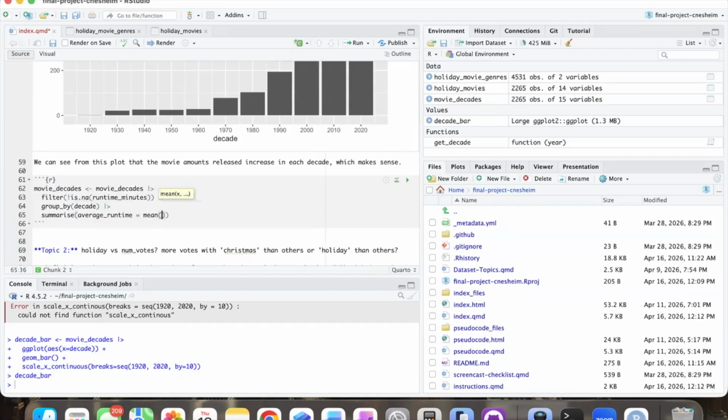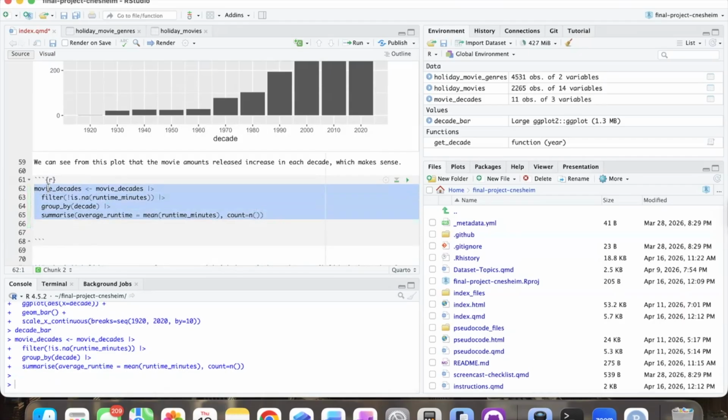And that's equal to the mean of the runtime minutes for that decade. And then let's do count just so we can see how many movies per decade. So we're going to run that, and then that's going to give us each decade.